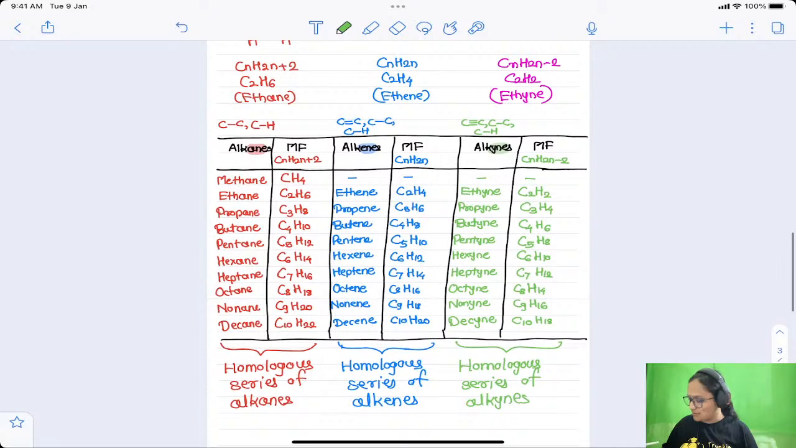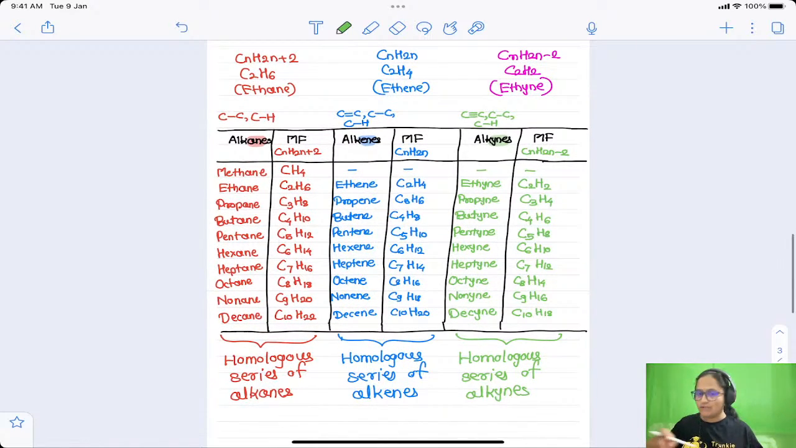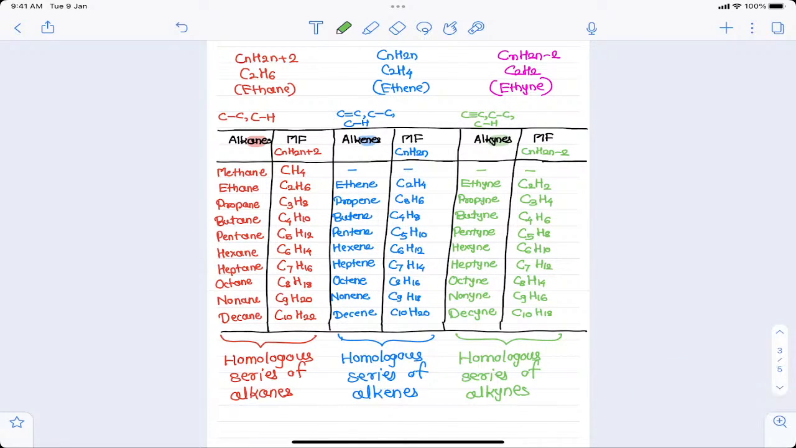Yes, so now you can take a screenshot of this page. By this chart, if you remember this chart, you will be able to remember the names of the 28 molecules, their formulas, and the homologous series also. Take a screenshot fast.